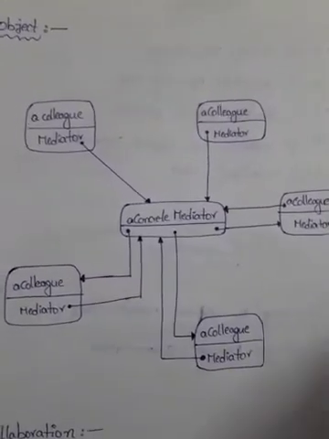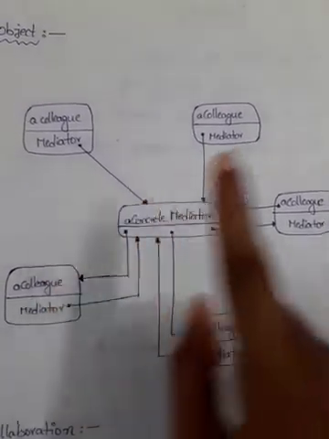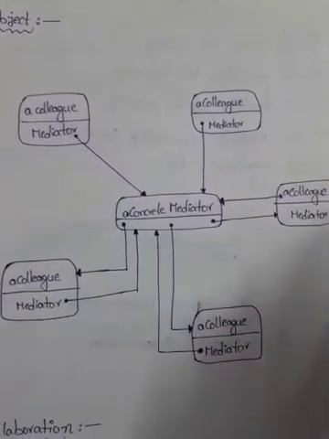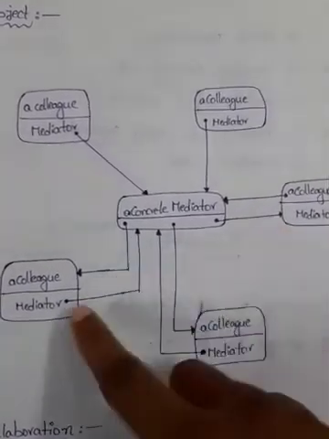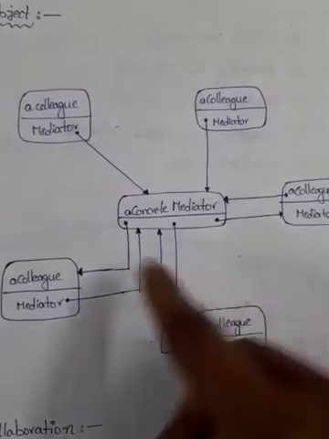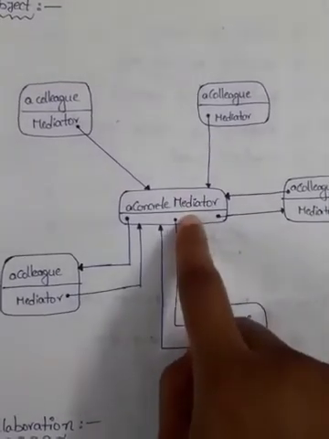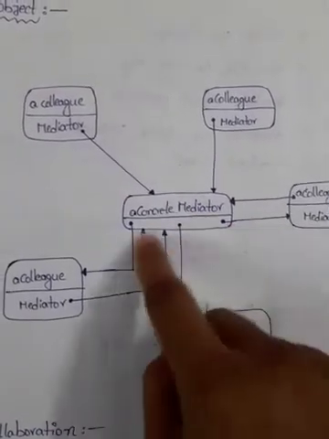That means in the previous example we have seen a number of objects: object A, object B, object C, object D and object E. They communicate by using this concrete mediator, that is nothing but a mediator.